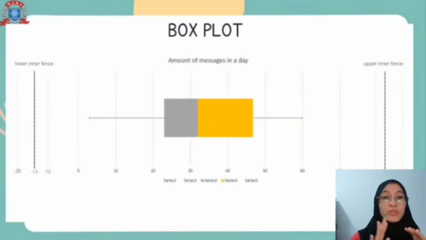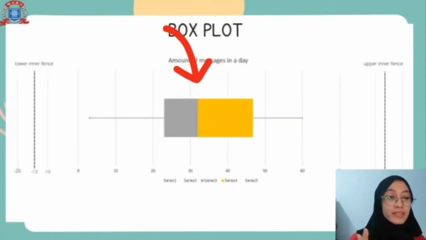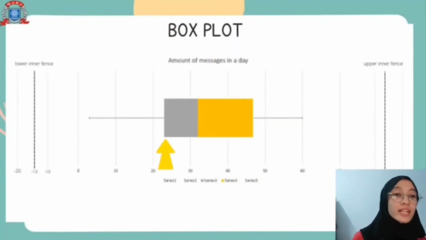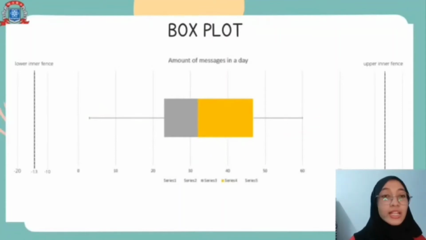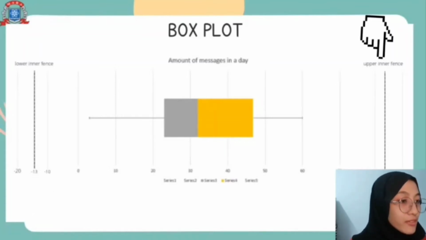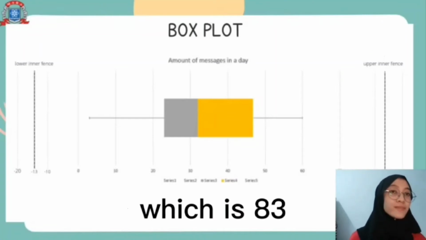First, we have to draw the middle area, which consists of the minimum value, first quartile, second quartile, third quartile, and the maximum value. Then we draw a dotted line, which is the lower inner fence, and the upper inner fence is 83.